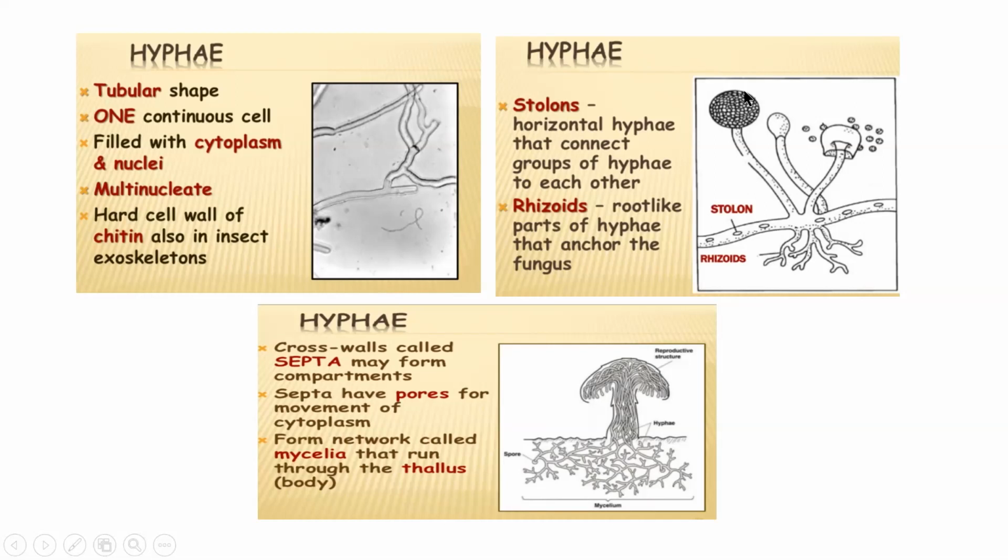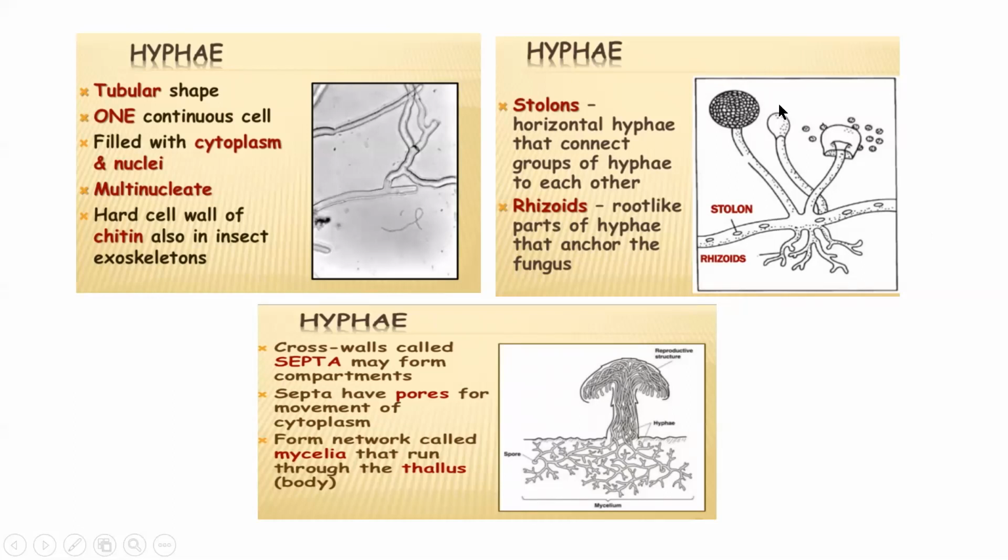They carry the reproductive structure. So some hyphae are very simple tube-like structures. Some hyphae can show varied structure like rhizoids and aerial hyphae. You can see this in a group of fungi called Mucor.